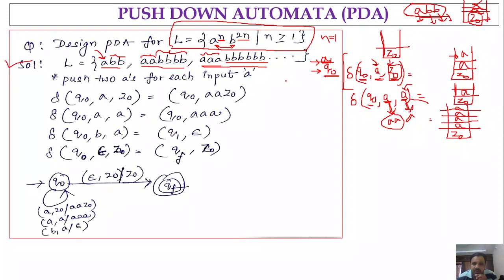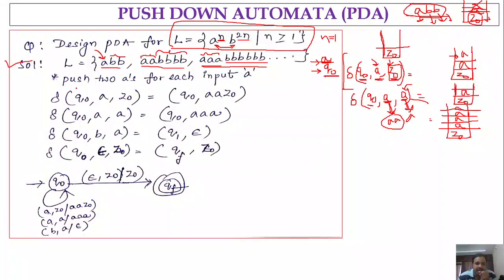So for each occurrence of A, we push 2 A's onto the stack, and the moment we get a B, we pop one A from the stack. In that manner, if the number of A's and the number of B's become equal, then we can conclude that the string is accepted. I hope the logic is clear to you.